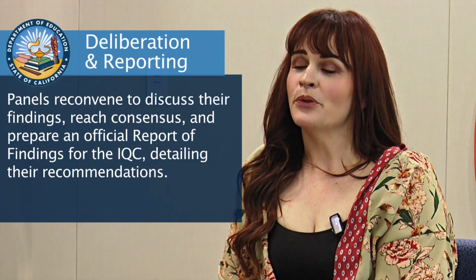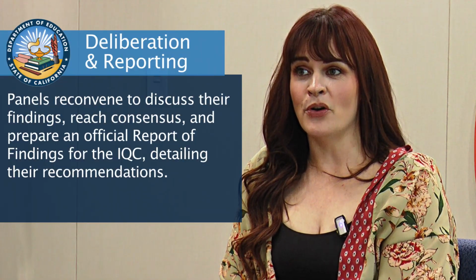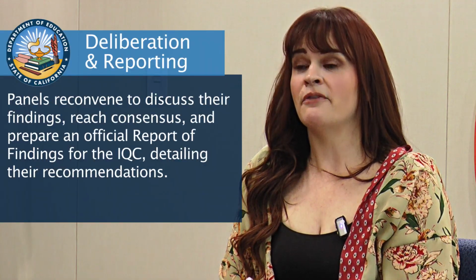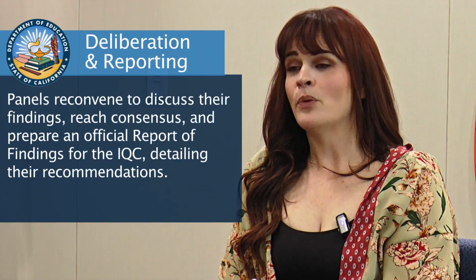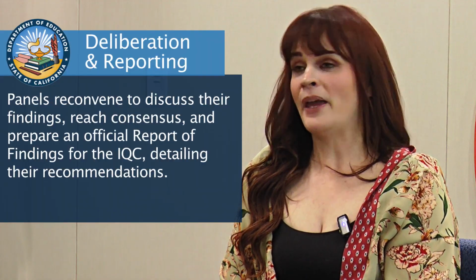After reviewers go through training of what to look for and how to make citations on their own, they spend the next several months looking through the materials and finding all of that information. We then come back together for what we call deliberations. This is where the panels will get together and decide if a program succeeds and is on the approved list, if it passes, or if it does not pass. If it doesn't pass, then there needs to be ample proof as to why it didn't meet the criteria that it needed to meet.